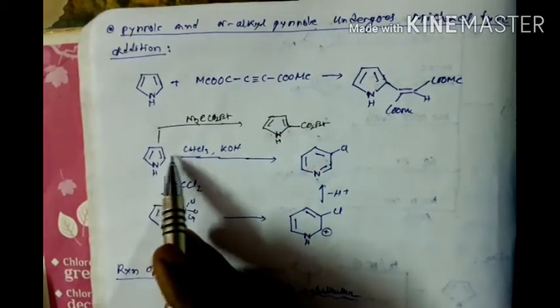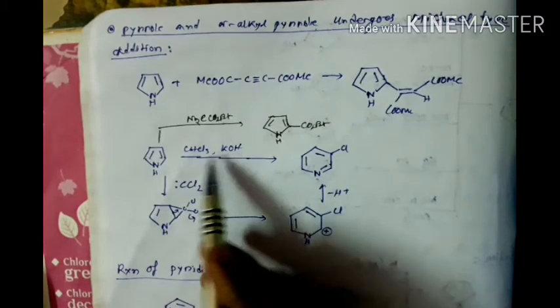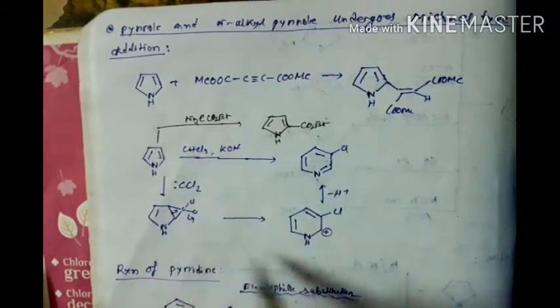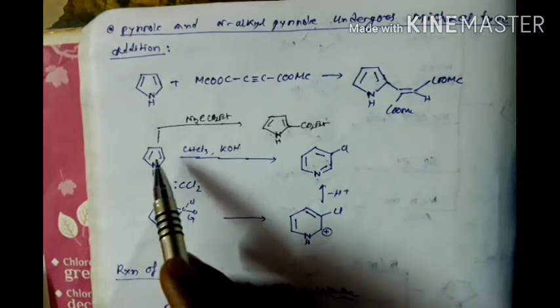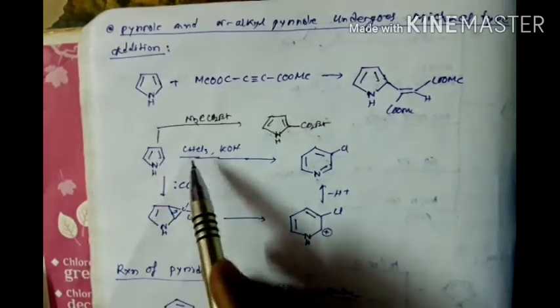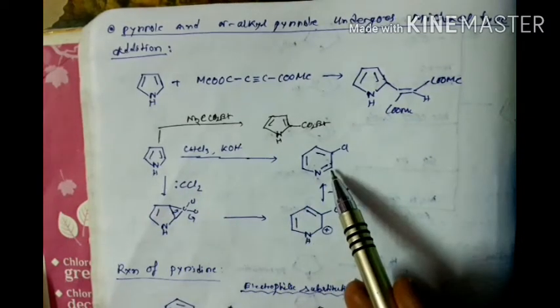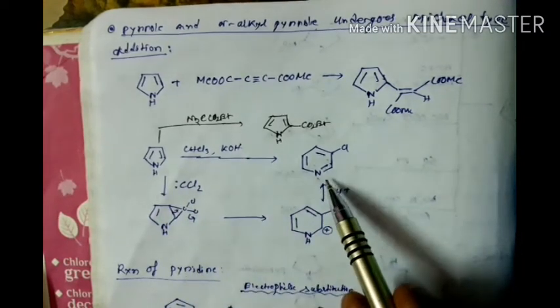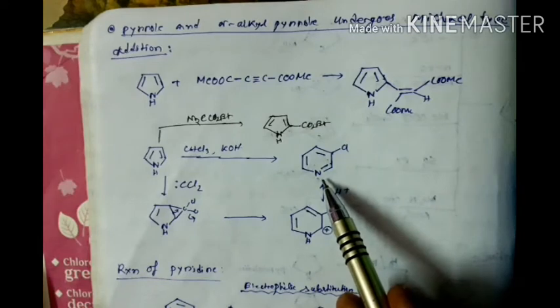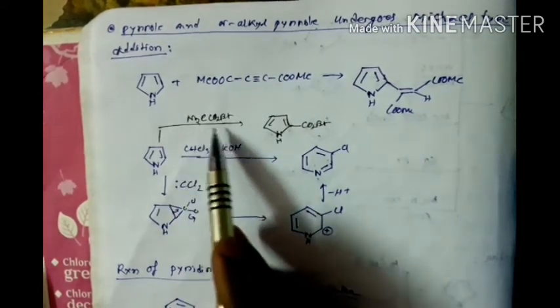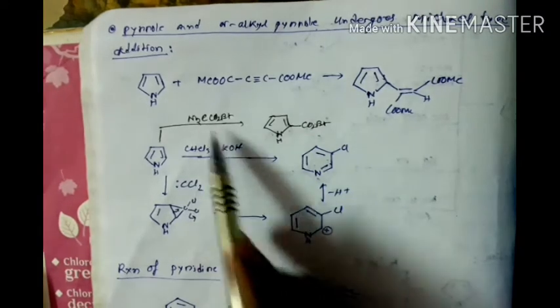But if we react with chloroform and KOH, the ring size increases. When we react with chloroform and KOH, ring expansion occurs, that is, we get a pyridine type of product. Or if we react with N2CHCO2Et, that is a carbene, reacting with pyrrole, we get this type of product.